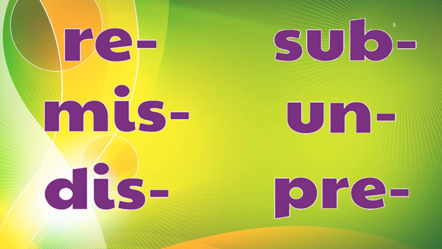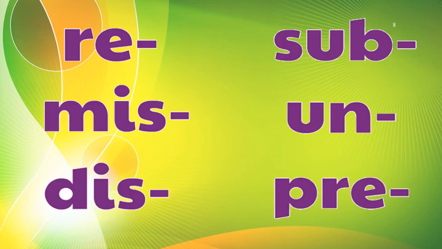We will read them: re, mis, dis, sub, un and pre. They have their own meanings. Each one changes the meaning of the root word and gives us a new word. Let's see them one by one.